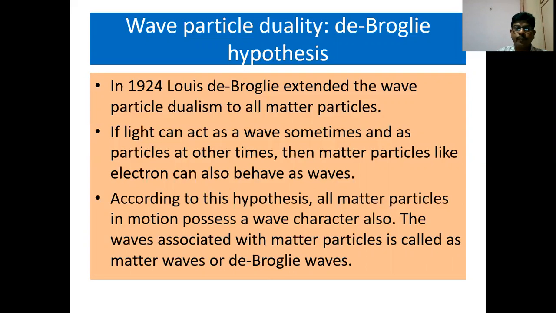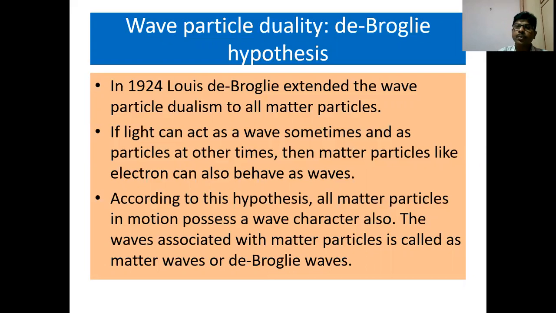In 1924, Louis de Broglie extended the wave-particle dualism to all matter particles. If light can act as a wave sometimes and as particles at other times, then matter particles like electrons can also behave as waves. According to this hypothesis, all matter particles in motion possess a wave character also. The wave associated with matter particles is called matter waves or de Broglie waves.